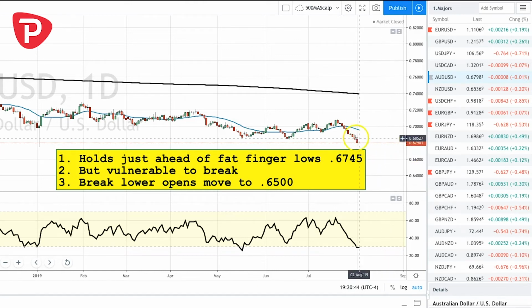So even though we're grossly oversold, the trend is very much down. Whatever bounces we get are probably going to be sell-the-bounce stories. And ultimately, we could get more downside momentum here if the RBA is dovish.